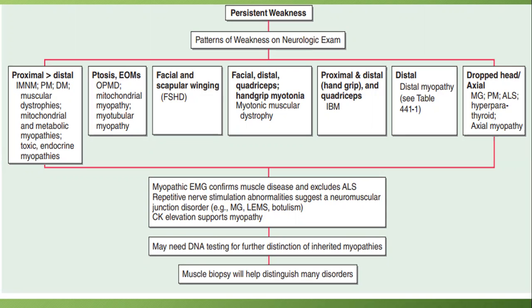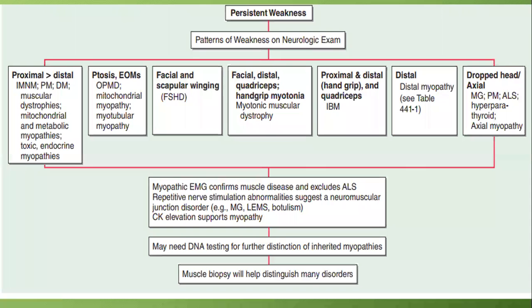Some myopathies involve the ocular muscles. They are again mitochondrial myopathy, myotubular myopathy. Some specifically involve the facial and scapular muscles like facioscapulohumeral dystrophy. Some myopathies involve the distal muscle. That's a separate entity called distal myopathy.